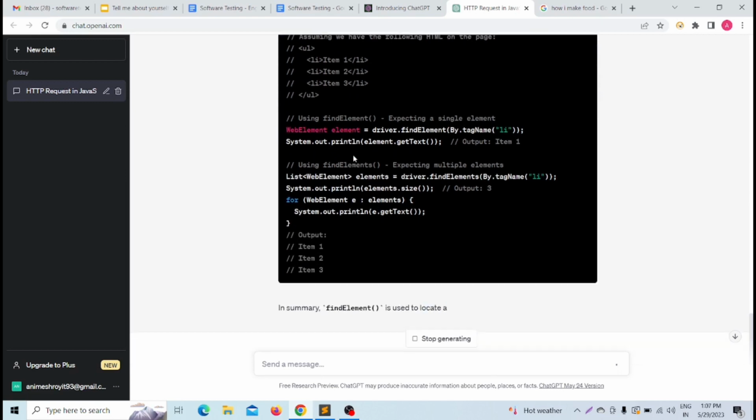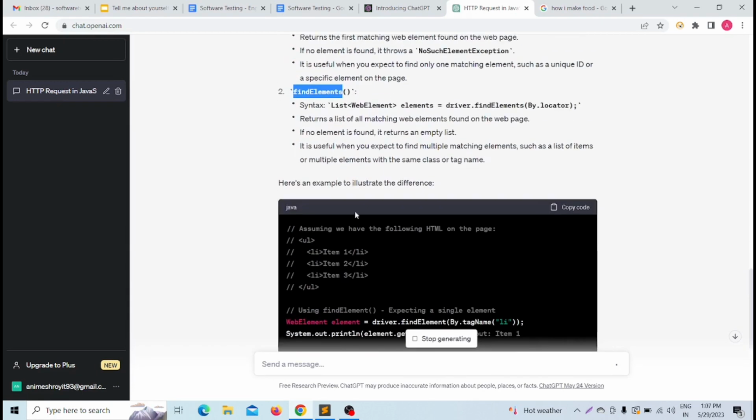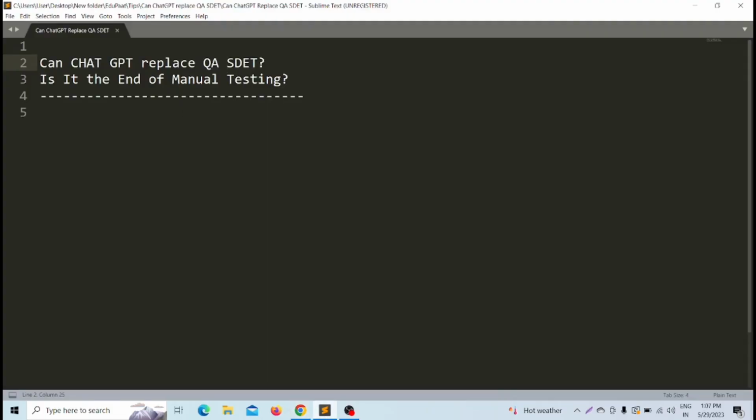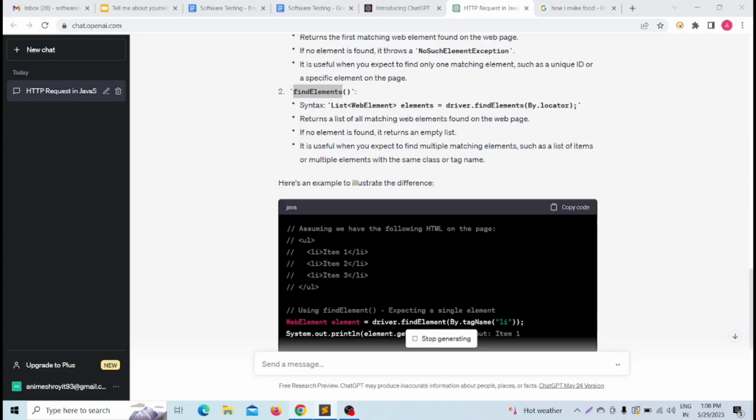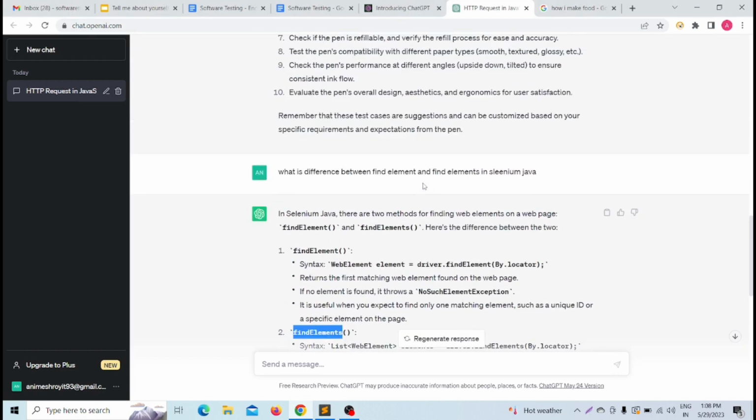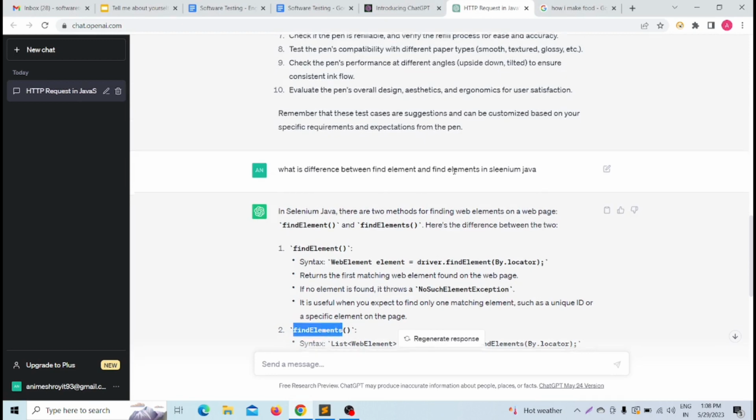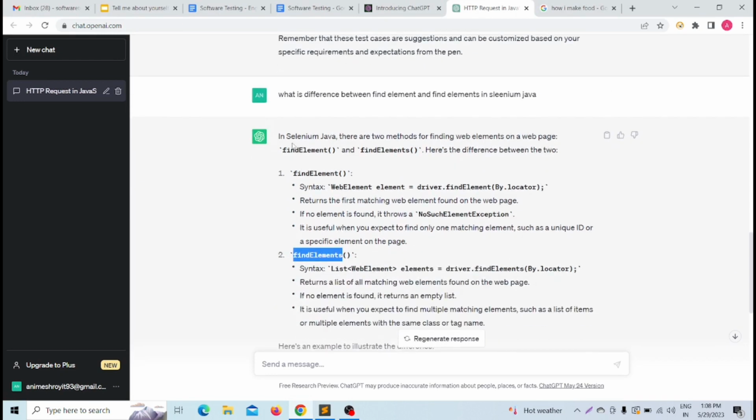But now my question is, can ChatGPT replace QA SDET, or is it the end of manual testing? My personal opinion is that no, ChatGPT cannot replace manual testing, because here I am writing, what is the difference between findElement and findElements in Selenium Java. For that question, ChatGPT is giving us an answer.